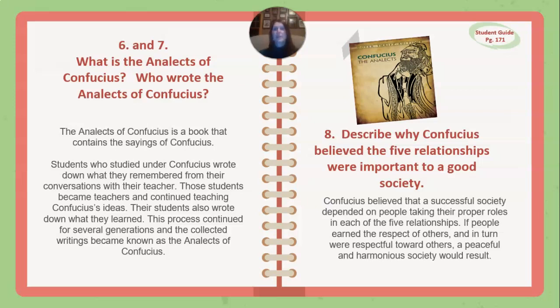Question number 8. Describe why Confucius believed the 5 relationships were important to a good society. So this goes back to that question number 1, the 5 relationships that we were talking about. So Confucius believed that a successful society depended on people taking their proper roles in each of the 5 relationships. So if people earned the respect of others and in turn were respectful towards others, a peaceful and harmonious society would result. And this is just a quick note, that's one of our class rules, respect yourself and respect others.